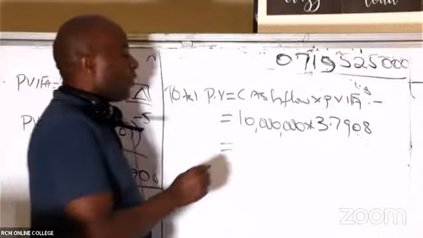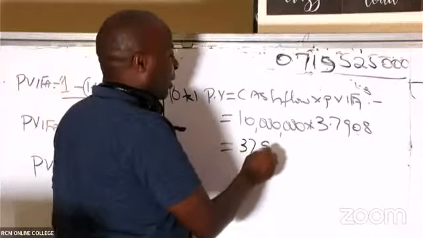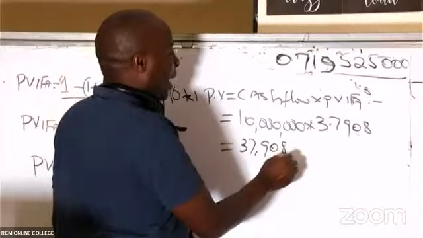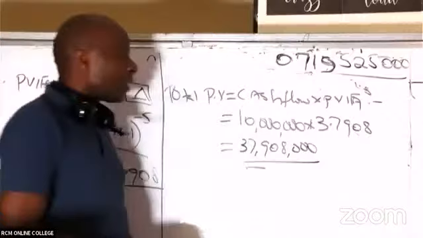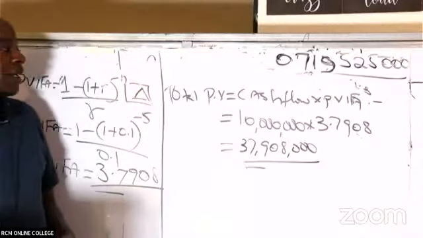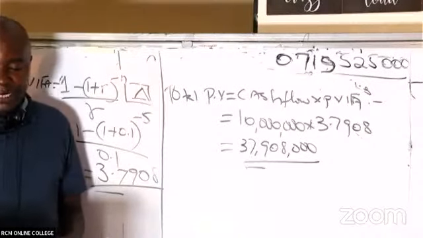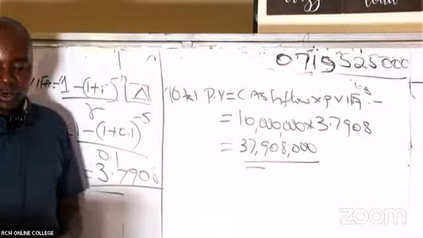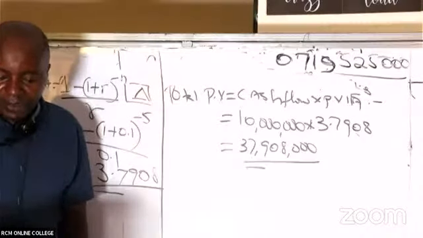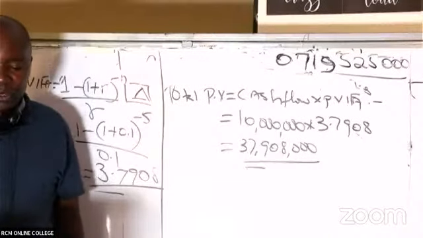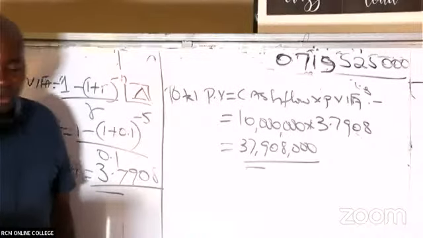So 10 million times 3.7908. What are we getting there, somebody? Is it 37,908,000? Just confirm. Kenya shillings. Is that what we are getting, ladies and gentlemen? So you only take one cash flow here. We're only taking one cash flow here. 37,908,000.